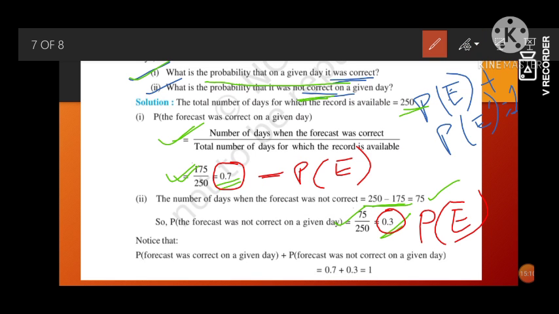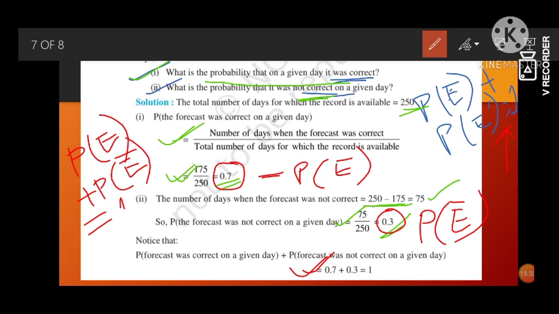If we add these two up, we should get 1. So you can see 0.7 plus 0.3 is equal to 1. So we have seen that if we add a probability which is occurring to a probability which is not occurring, it should be equal to 1, or vice versa.